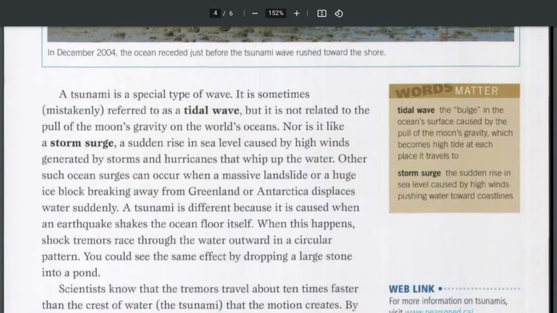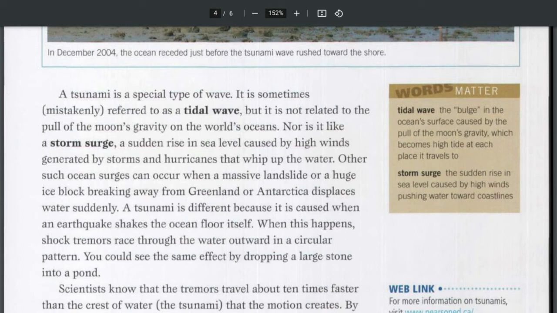A tsunami is a special type of wave. It is sometimes mistakenly referred to as a tidal wave, but it is not related to the pull of the moon's gravity on the world's oceans. Nor is it like a storm surge, a sudden rise in sea level caused by high winds generated by storms and hurricanes that whip up the water. Other such ocean surges can occur when a massive landslide or a huge ice block breaking away from Greenland or Antarctica displaces water suddenly. A tsunami is different because it is caused when an earthquake shakes the ocean floor itself.